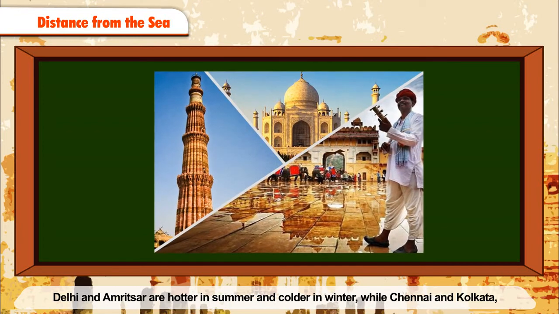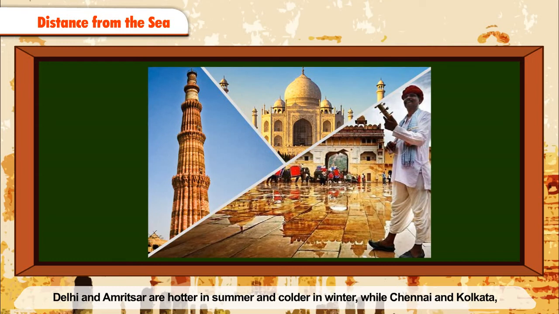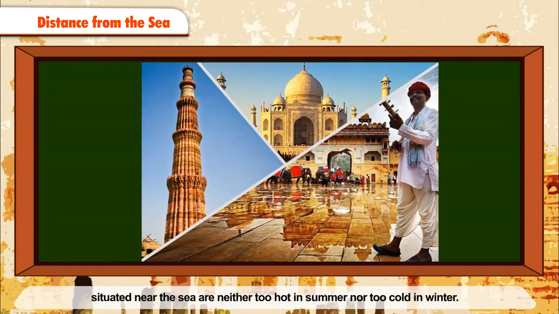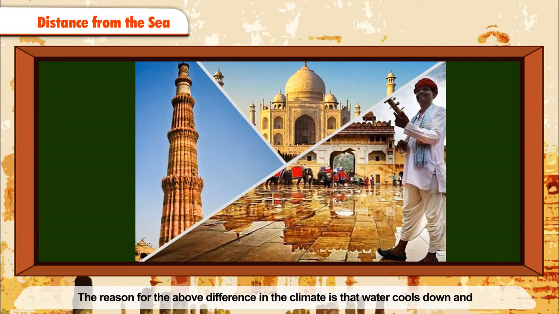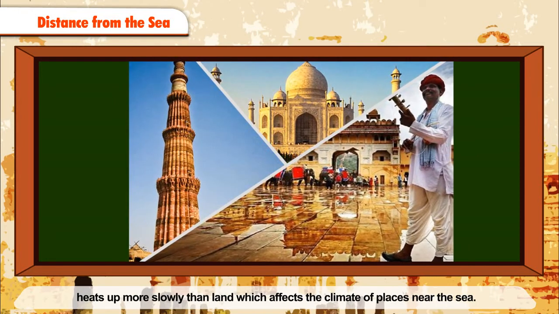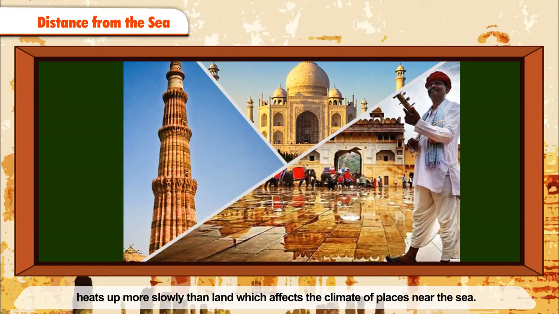Delhi and Amritsar are hotter in summer and colder in winter, while Chennai and Kolkata, situated near the sea, are neither too hot in summer nor too cold in winter. The reason for the above difference in the climate is that water cools down and heats up more slowly than land, which affects the climate of places near the sea. These places have a moderate type of climate.